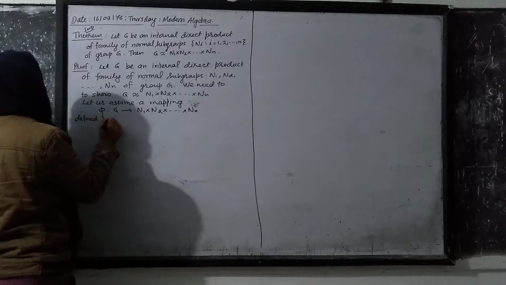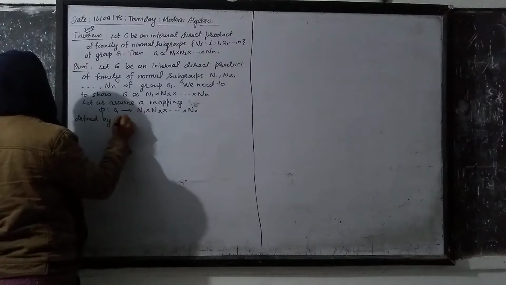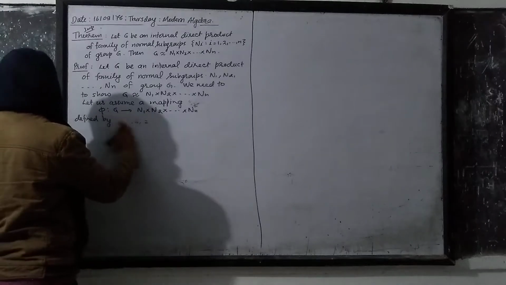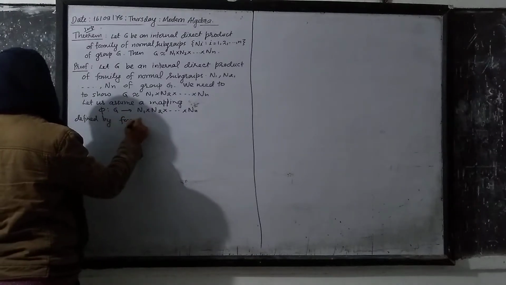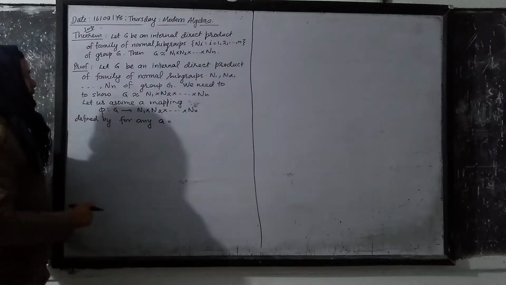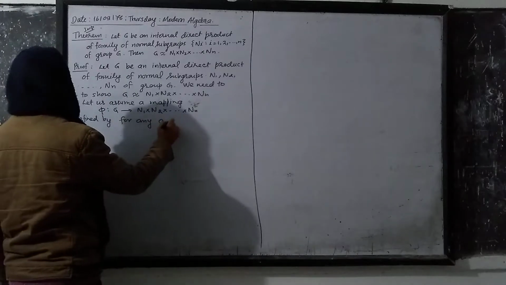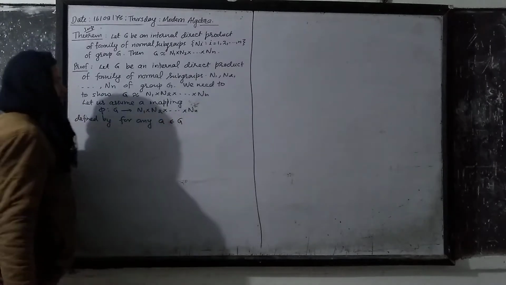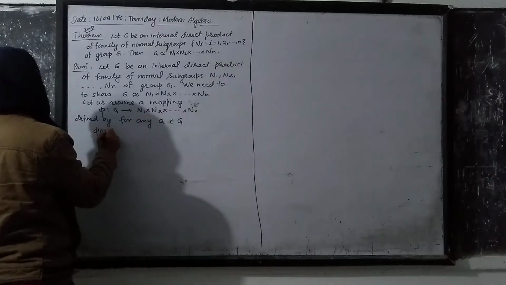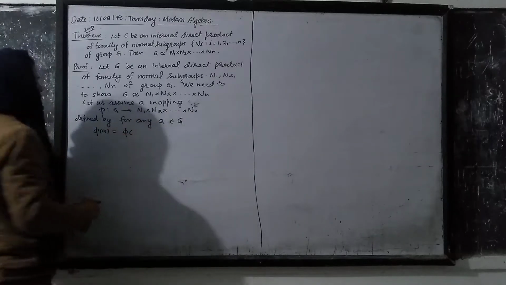how it is defined. Suppose that for any a, an element of G, phi(a) can be written as follows.